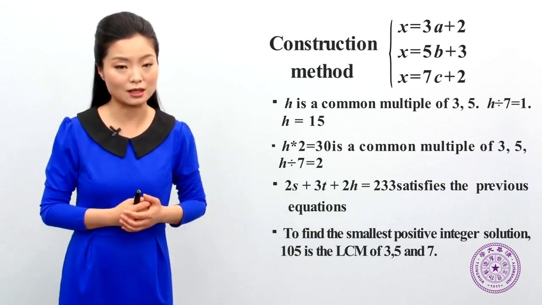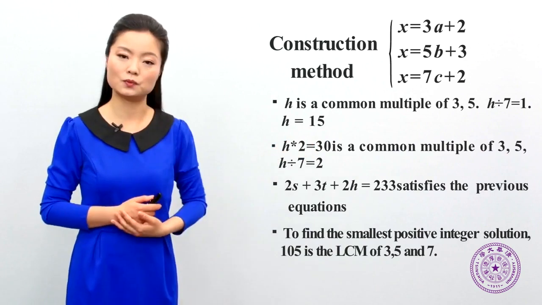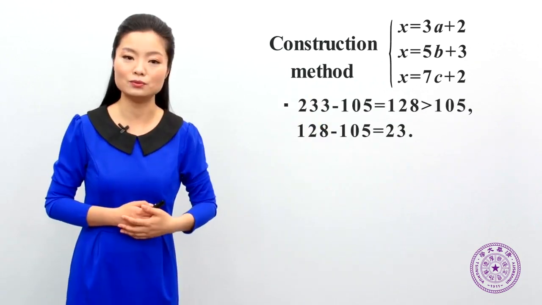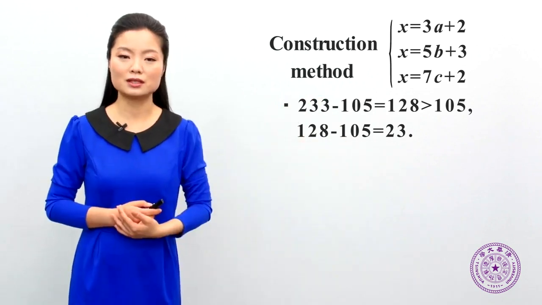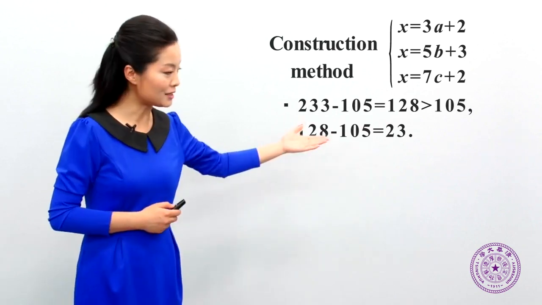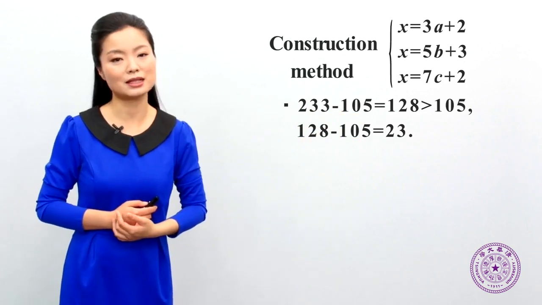What if we want to find the smallest one? As the smallest common multiple of 3, 5, and 7 is 105, we could keep subtracting 105 from 233, and finally we get the smallest number, which is the same as we got by enumeration. 233 minus 105 minus 105 is equal to 23.